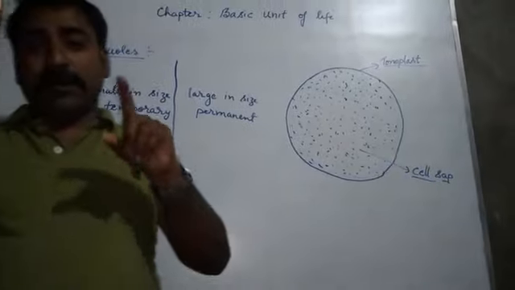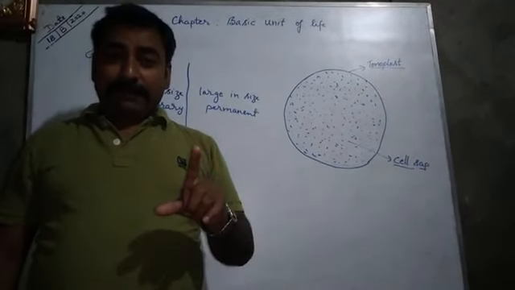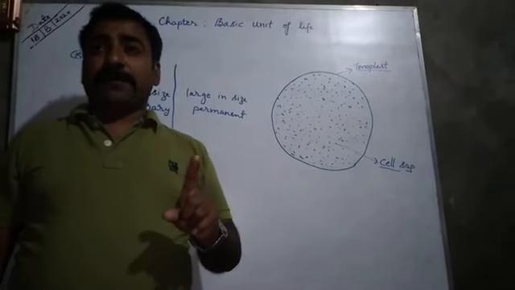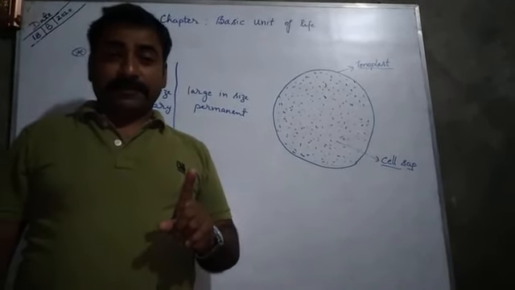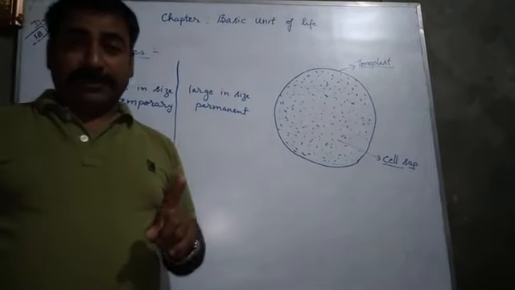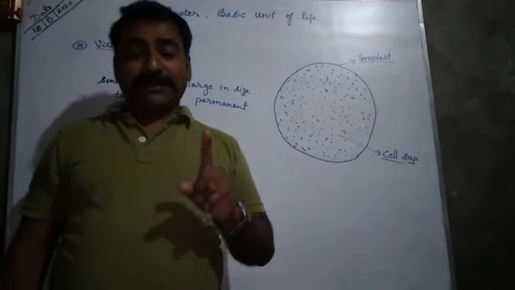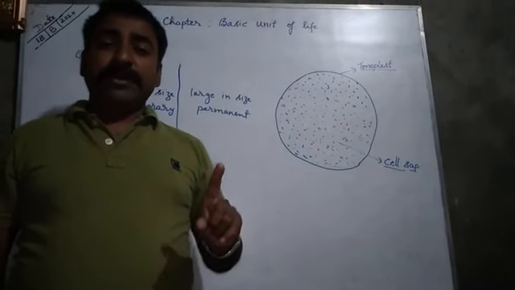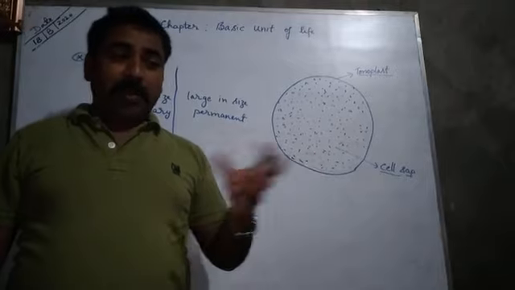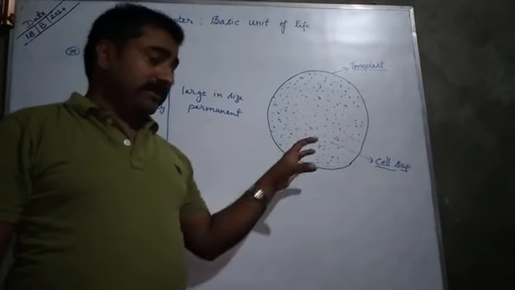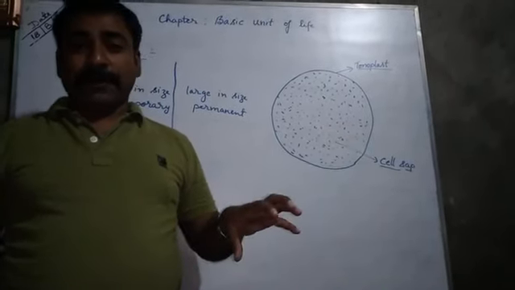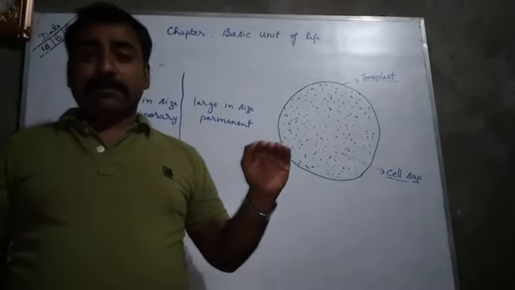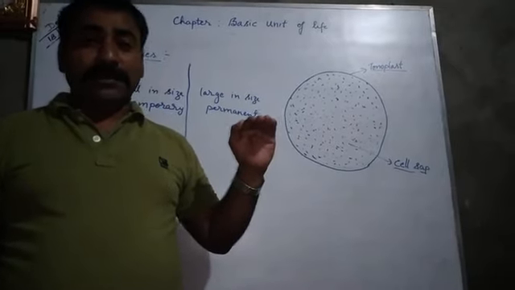Now, what is the meaning of osmolarity? That I will explain when we study the chapter plant water relation, in the 4th unit of your biology syllabus, where I will explain how the cell sap inside the vacuole maintains the osmolarity of the plant cell.